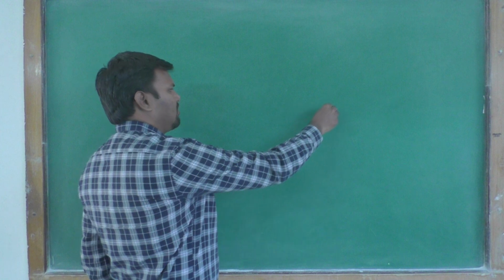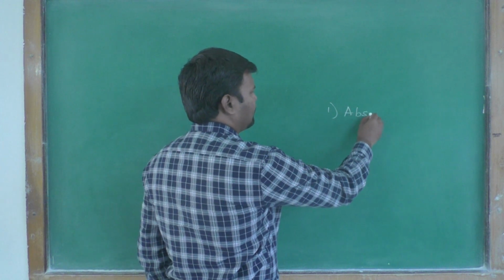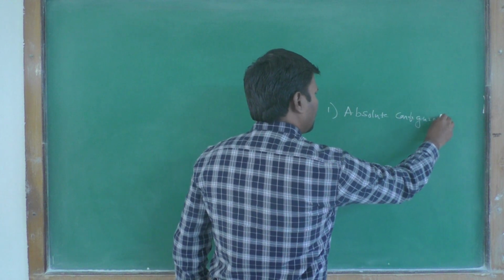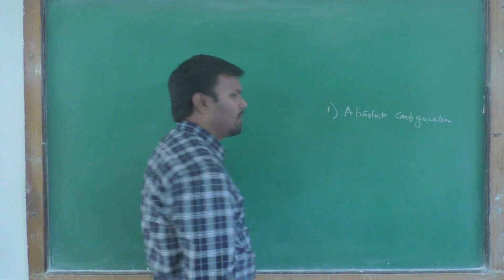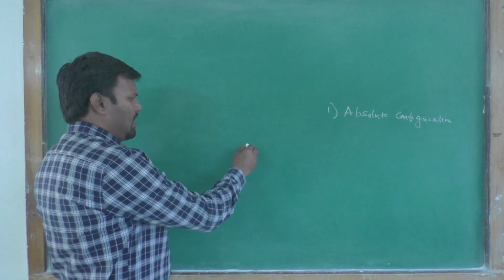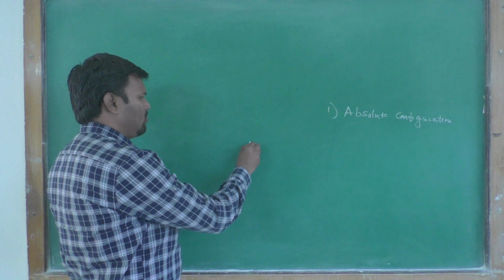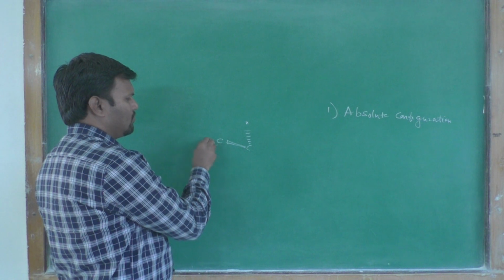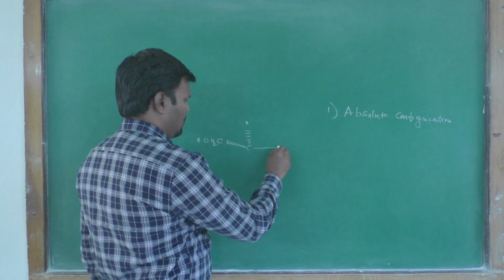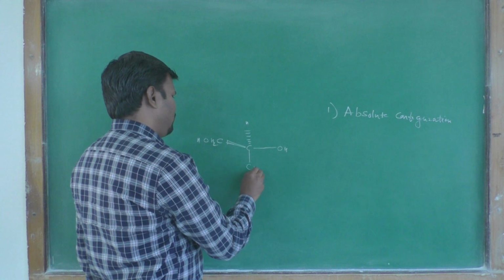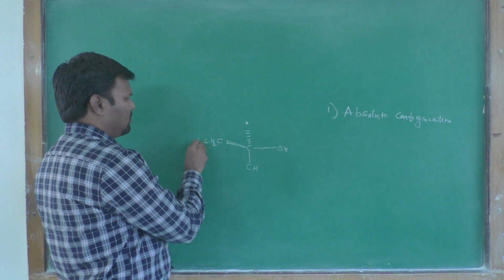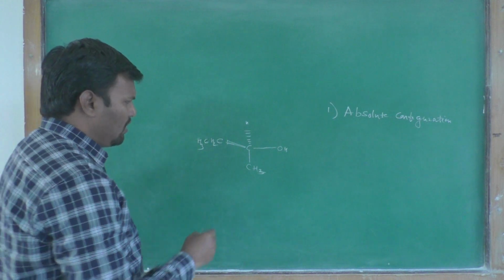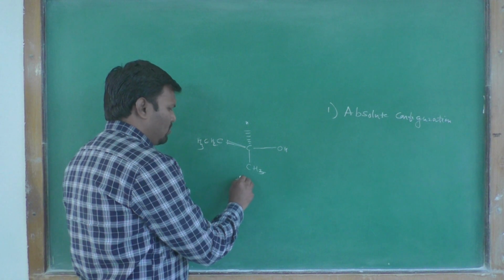That is one of the terms, absolute configuration. Suppose we have such a molecule, that is butanol. That molecule is called butanol, and it shows positive rotation.